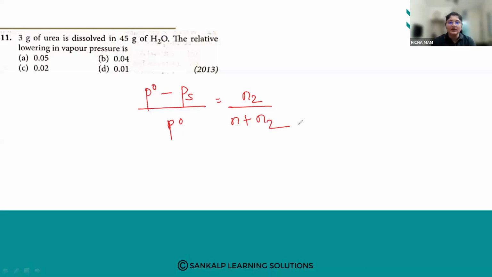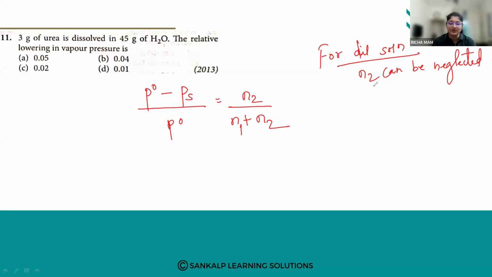So here, for a dilute solution, when we are considering the dilute solution, N2 in the denominator can be neglected. So here we can take P naught minus PS upon P naught is equals to N2 by N1. So this can be neglected. Okay, let us put the values.